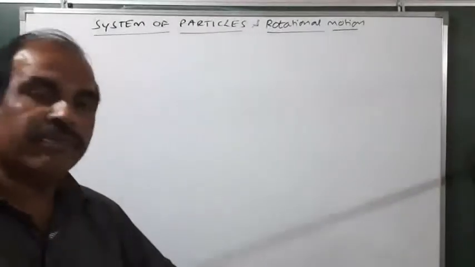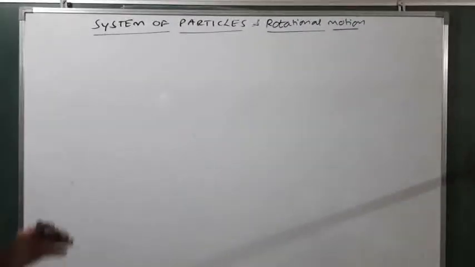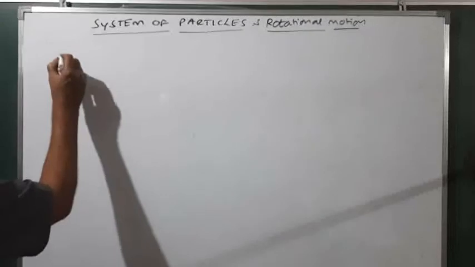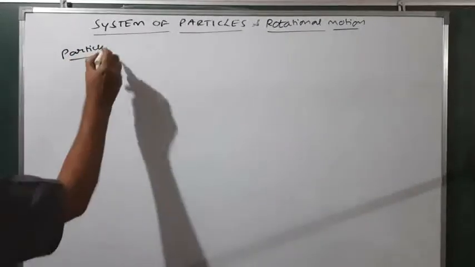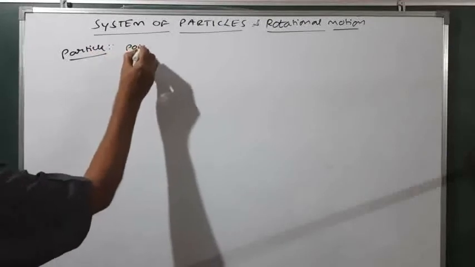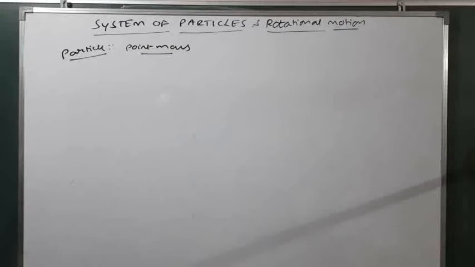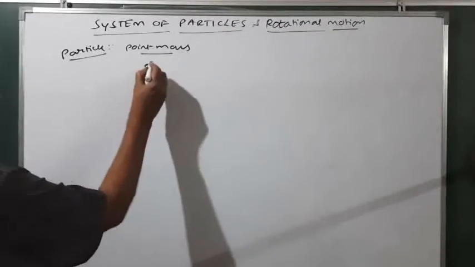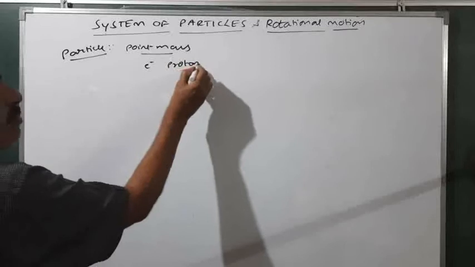Rotational Motion. Let's understand what a particle is. Word by word, I will explain. A particle is nothing but a point mass. Point mass means an object that has no size, only mass, and is called a particle. For example, the nearest one is the electron, you can take the proton. They are called elementary particles.